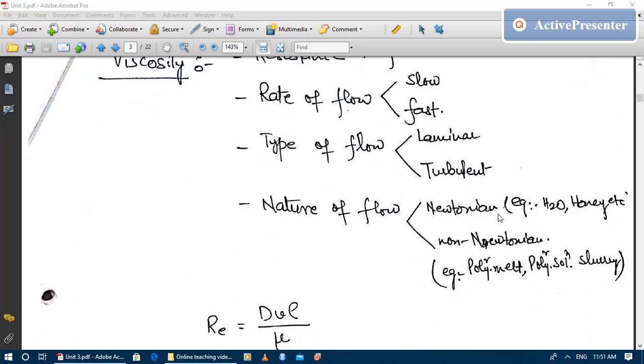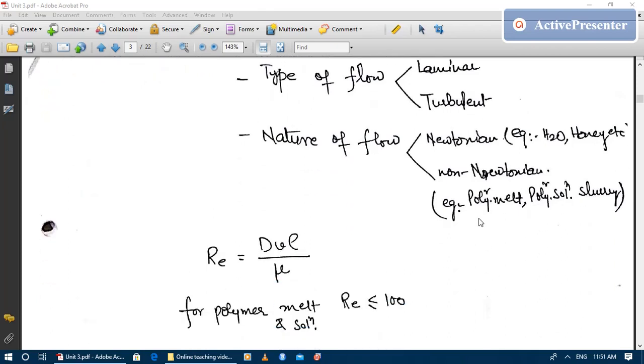flow is Newtonian flow or non-Newtonian flow. Newtonian flow, I have already told you, such as water, honey, glycerine. These are the liquids that follow Newton's law of viscosity. And non-Newtonian fluids are polymer melt, polymer solution, slurry, ketchup, blood, and food such as ice cream, etc.